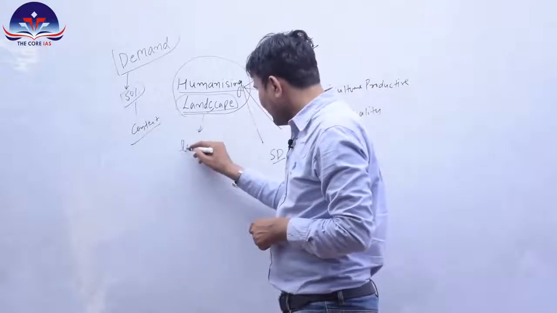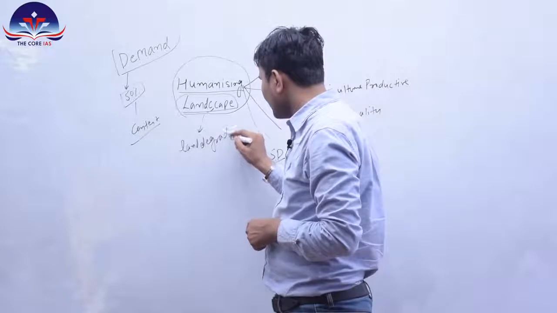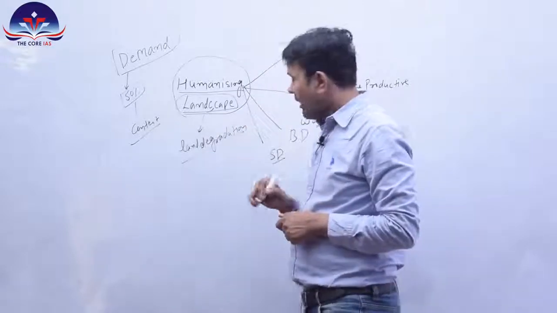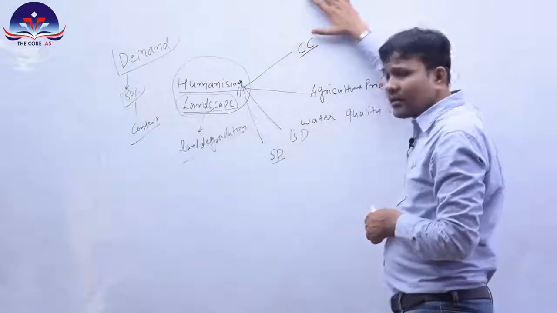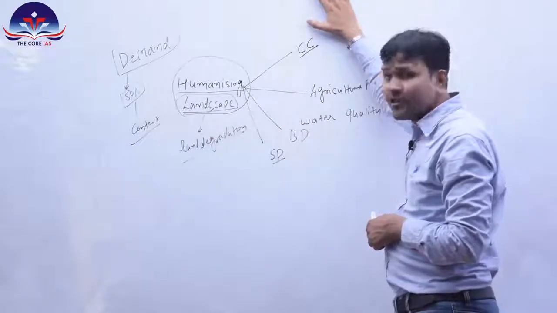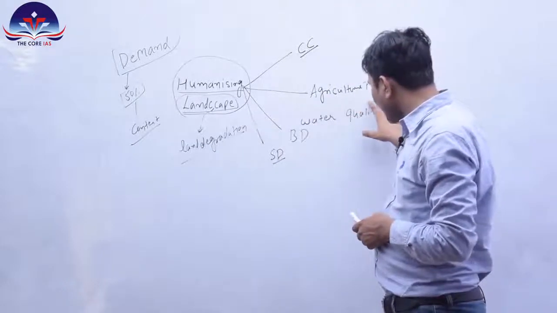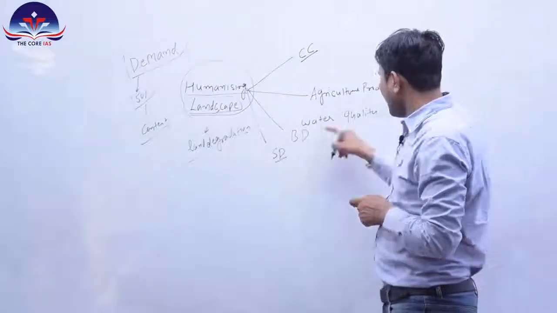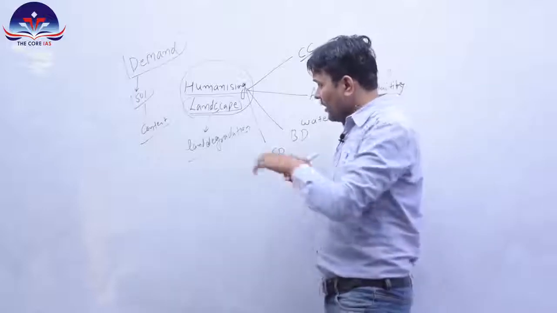This could mean land degradation, and how this land degradation can be a cause of climate change, can be a cause of declining agriculture productivity, water quality, biodiversity, and sustainable development.